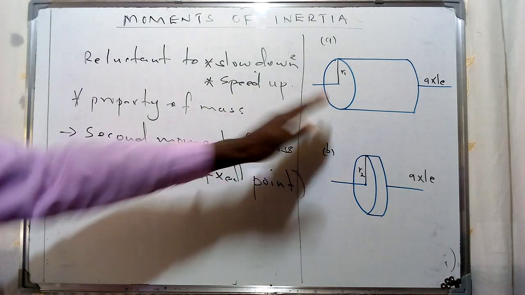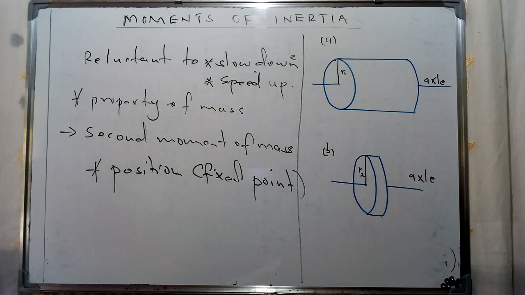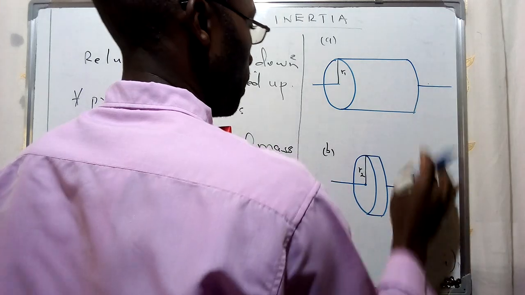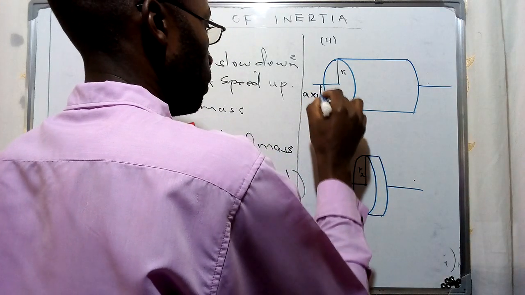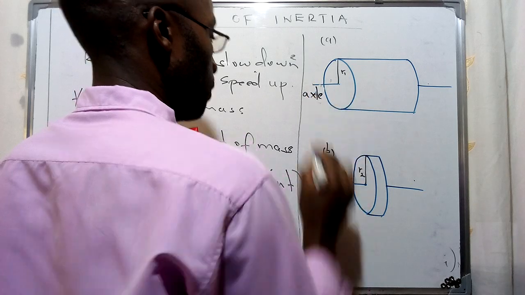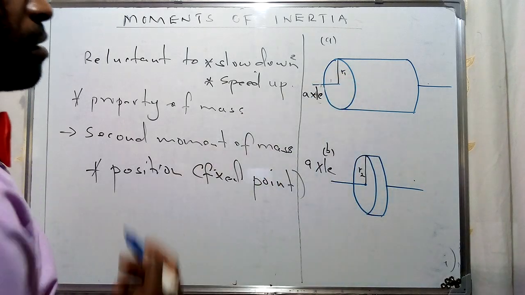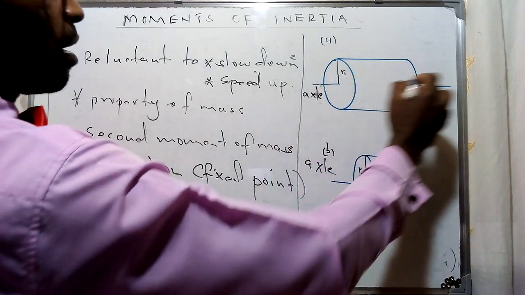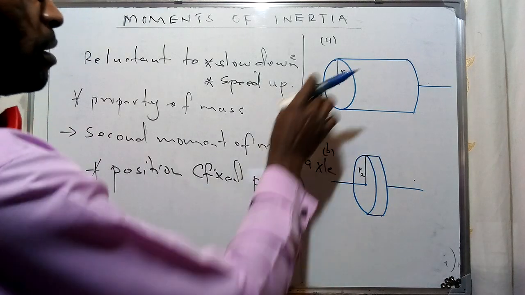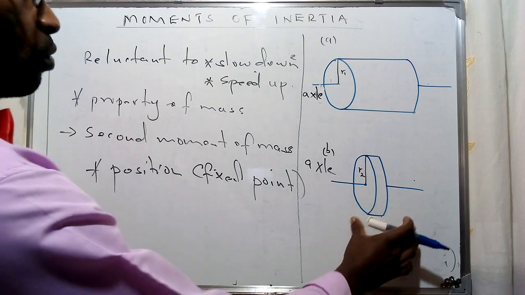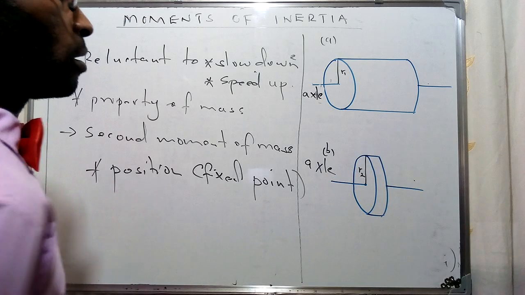So I've given these two illustrations on the right side of the board to illustrate this aspect of the moment of inertia, whereby we consider the turning effect of these two setups. Here we have a cylinder of radius r1, with an axle running through the middle of the cylinder from one end to the other. And we also have a cylindrical disc, with an axle running through its center.